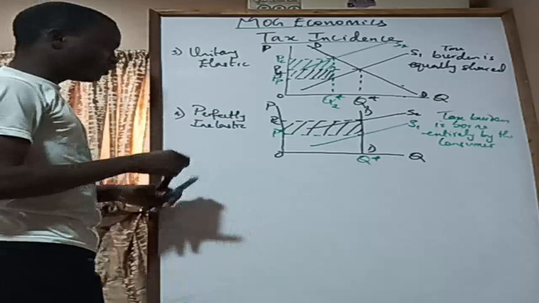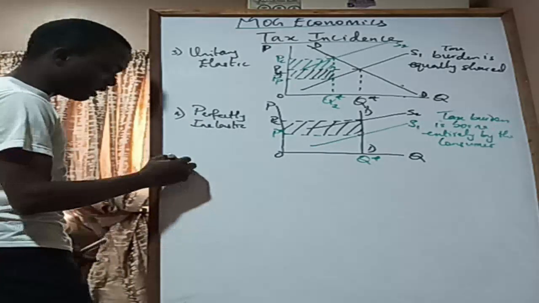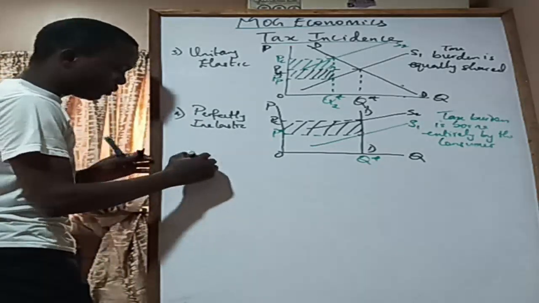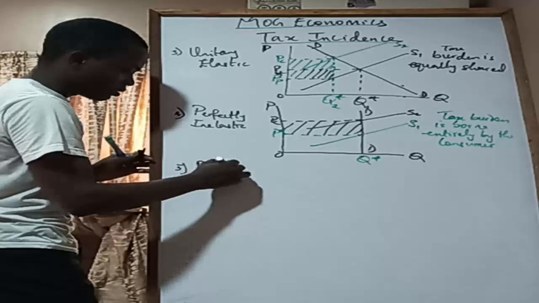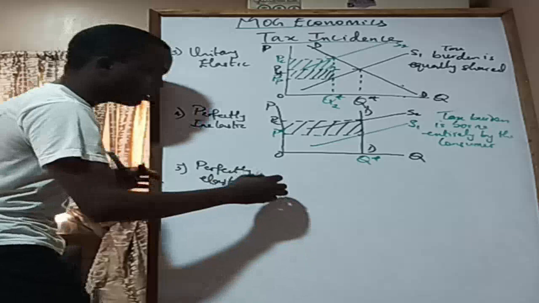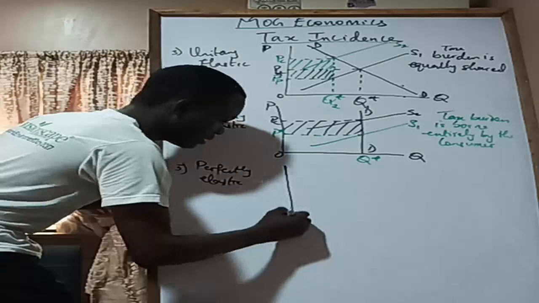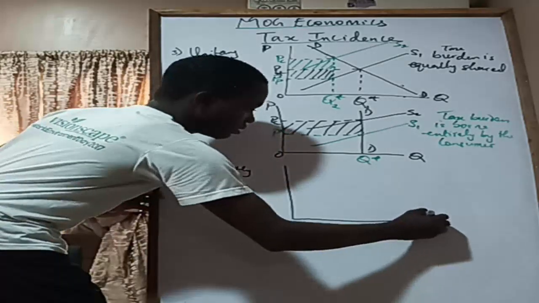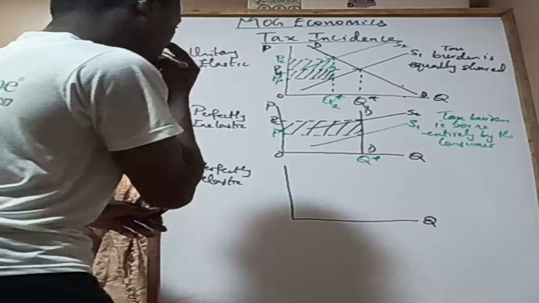Now number five, which is the very interesting one that I like. So you have perfectly elastic demand. When your demand curve is perfectly elastic, of course, we know that this is straight. Okay, it's looking somehow.